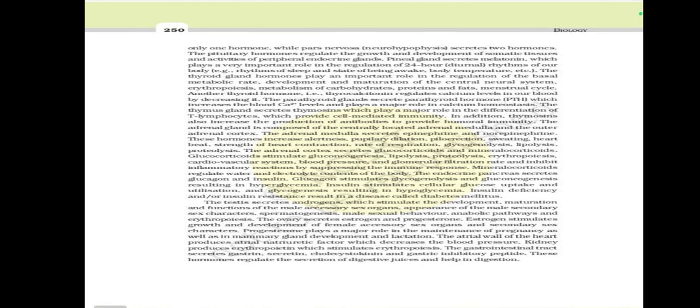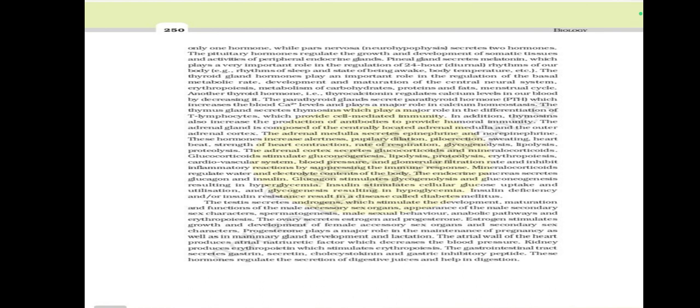The pineal gland secretes melatonin, which plays a very important role in the regulation of the 24-hour diurnal rhythms of our body, for example rhythms of sleep and wakefulness, body temperature, etc. The thyroid gland hormones play an important role in the regulation of the basal metabolic rate, development and maturation of the central neural system, metabolism of carbohydrates, proteins, and fats, and the menstrual cycle.